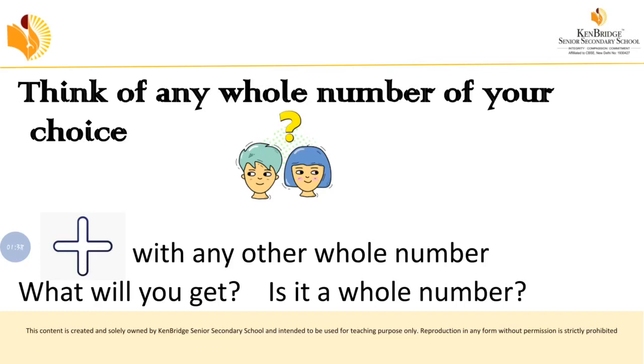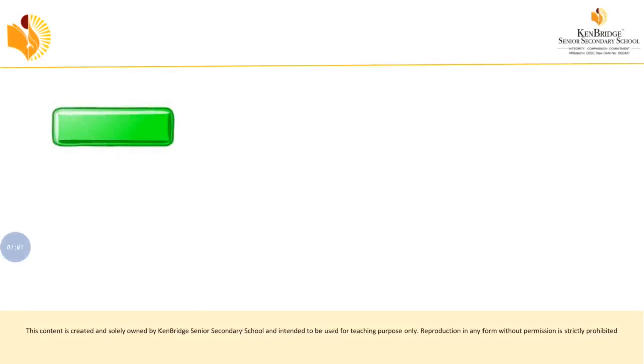But if it is a subtraction, just try with the chosen whole number, whatever you have chosen now. Subtract any other whole number from it. You will again get a whole number, but not always. Somebody may get a whole number, somebody may not, because chances are there. I have given an example here. For example, if you think of the number 5, and you subtract 4 from 5, then what will be the answer? You will get 1. Just look here, 5 minus 4 will be 1.